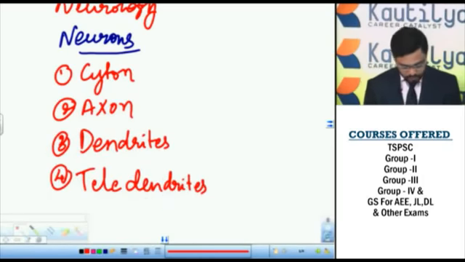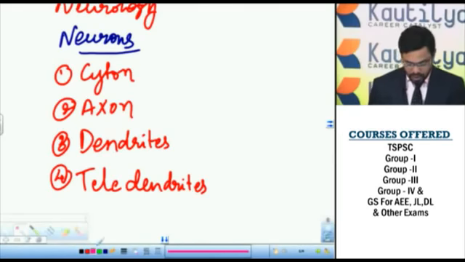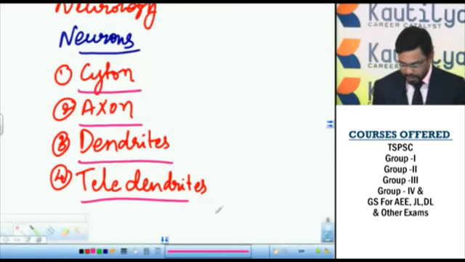These neurons are the longest cells in the animal kingdom. The neurons do not undergo cell division. The number of neurons is fixed. So these are the structures present in the neurons: cyton, axon, dendrites and teledendrites.